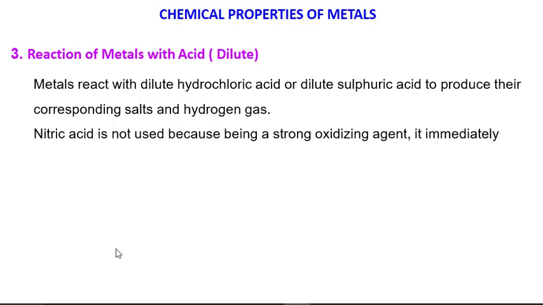Nitric acid is not used because, being a strong oxidizing agent, it immediately oxidizes hydrogen to produce water. So these metals react either with dilute hydrochloric acid or with dilute sulfuric acid. They can react with both hydrochloric as well as sulfuric acid. After the reaction, they produce salt as well as hydrogen gas. We do not use nitric acid because it is a strong oxidizing agent and it immediately oxidizes hydrogen to produce water.